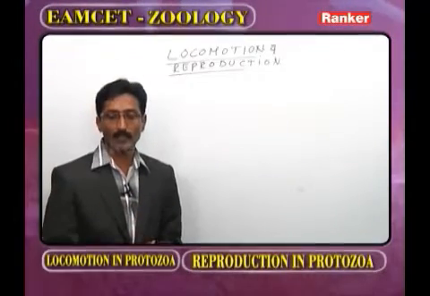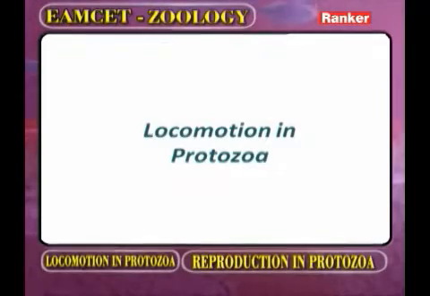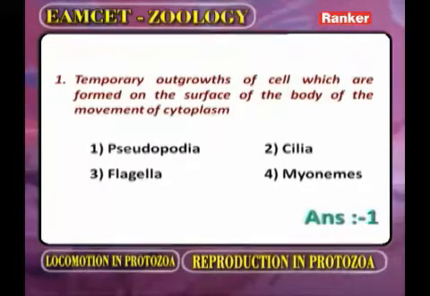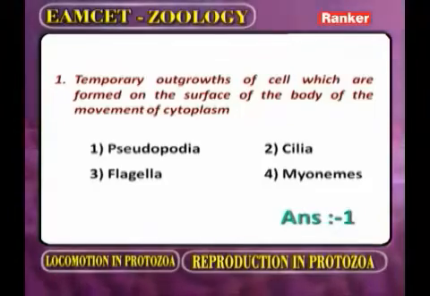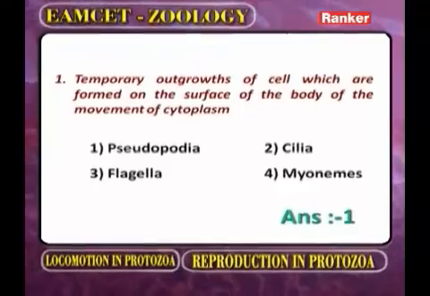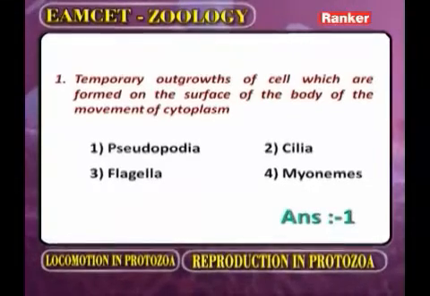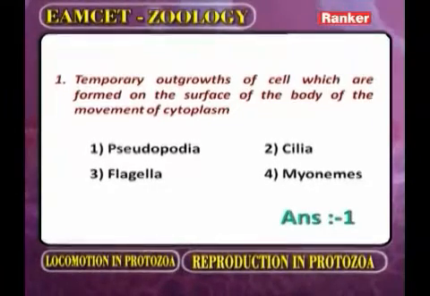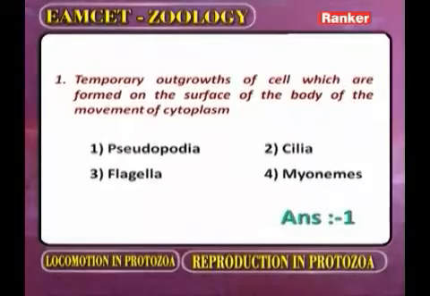Now you have to observe the first question regarding the locomotion in Protozoa. Temporary outgrowths of cell which are formed on the surface of the body by the movement of cytoplasm. In unicellular organisms, the body is made by one cell. Inside the cell, what is present? The cytoplasm.